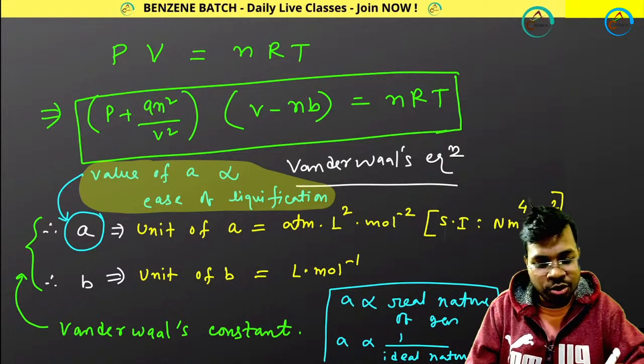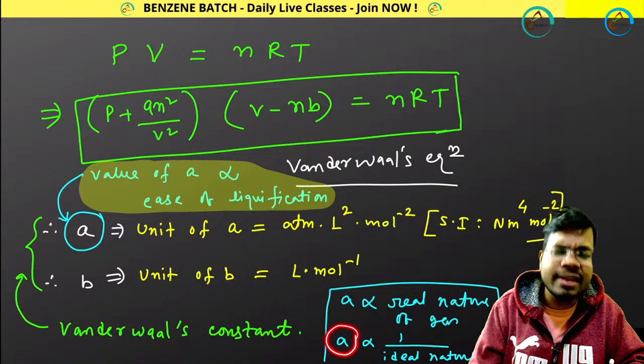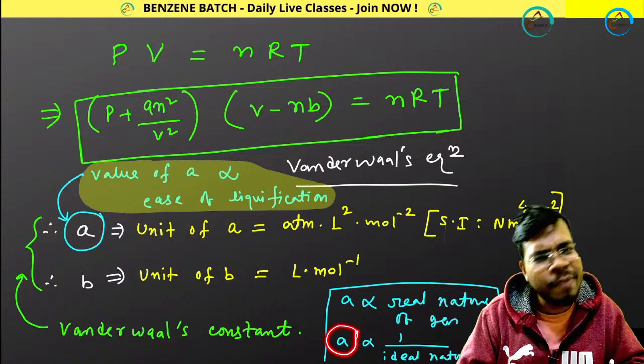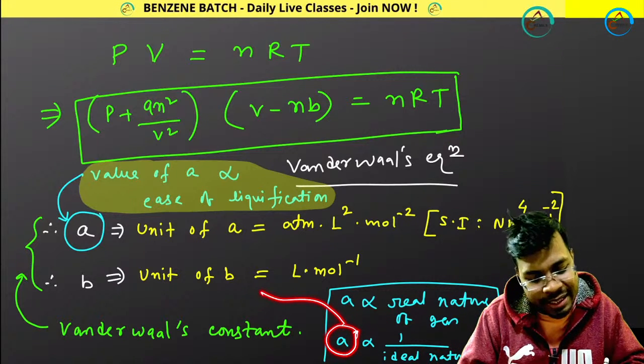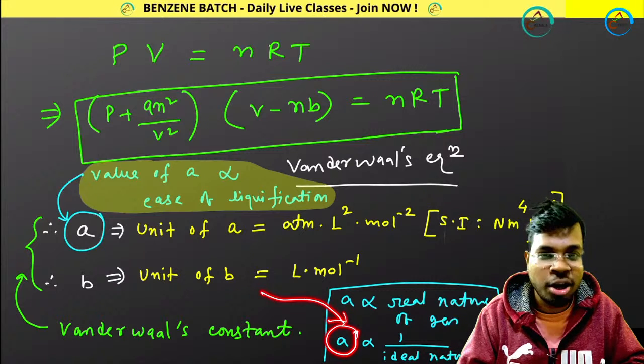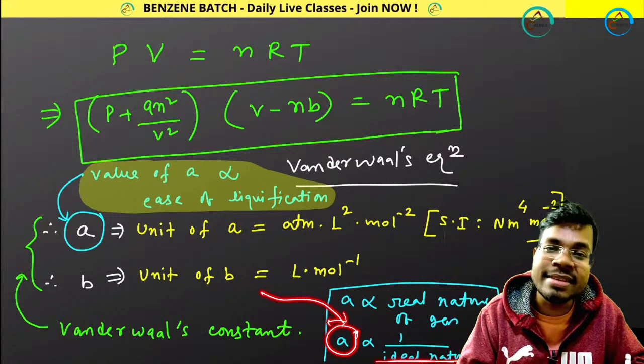A is inversely proportional to ideal nature. That means if A is increasing, you can easily liquefy the gas. You can easily liquefy the gas means what? Ideal gas cannot be liquefied. So ideal nature is decreasing.